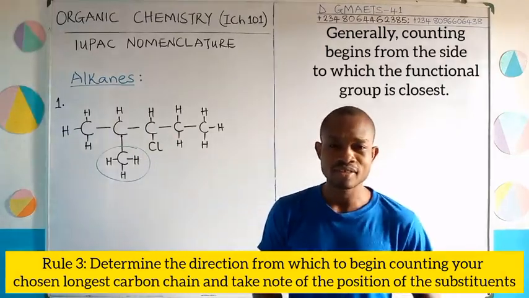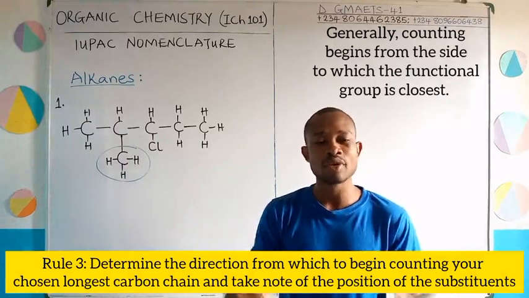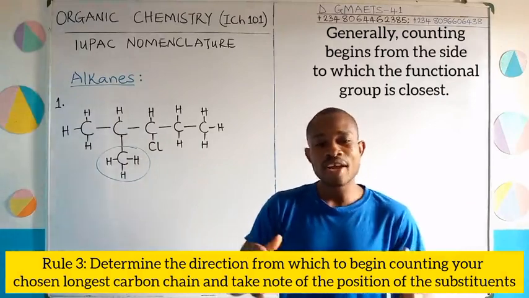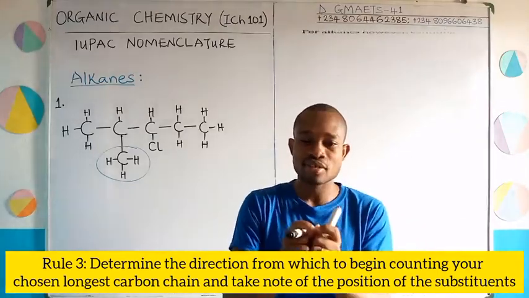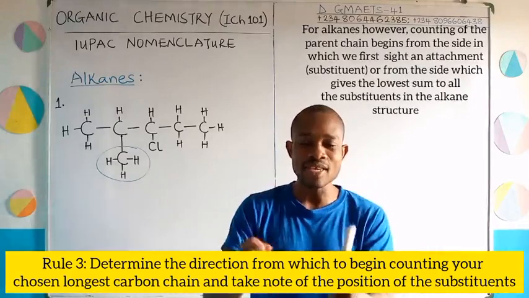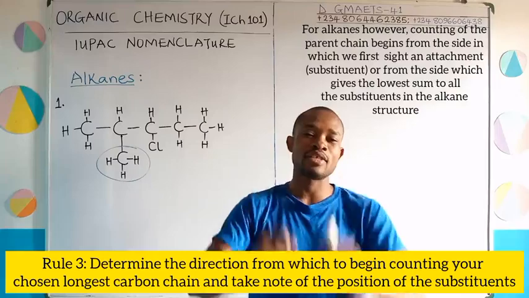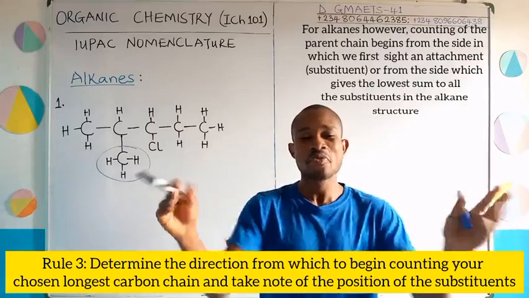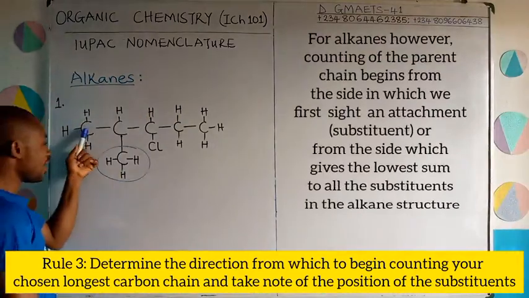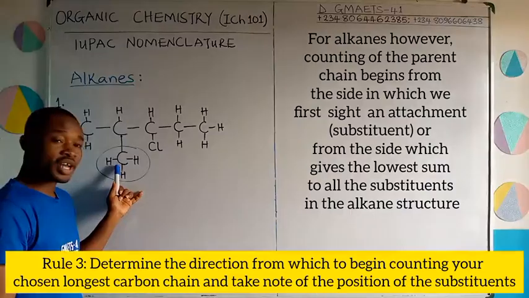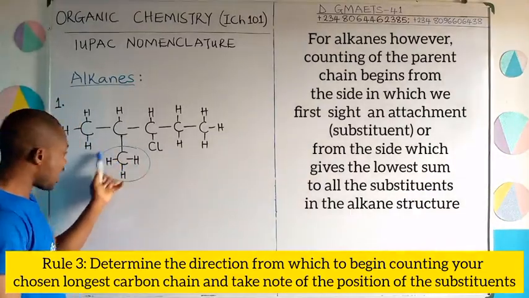Are you following, right? So what will guide us when dealing with alkanes? What will guide us to know where we count from is the side that we cite, the side that we see our first attachment faster. What do I mean by that? Now take a look. If I'm counting from here, 1, 2, you notice that on the second carbon atom, I have this attachment.